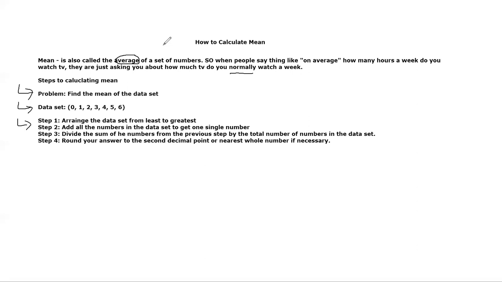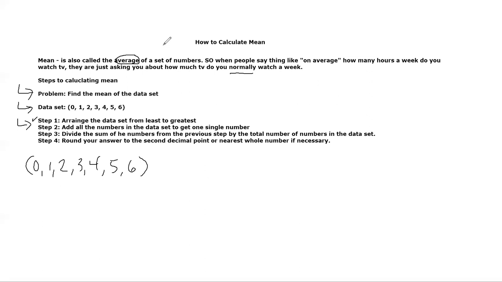Okay, now why don't I go ahead and do this so you can see the way it looks like. For starters, step 1, it's asking us to arrange our data set in order from least to greatest. Luckily, that's already been done for me. The data set that was given to me was already in the form of least to greatest, so I didn't really have to do anything. This was already there. Okay, cool. I've done step 1. Step 1, check.